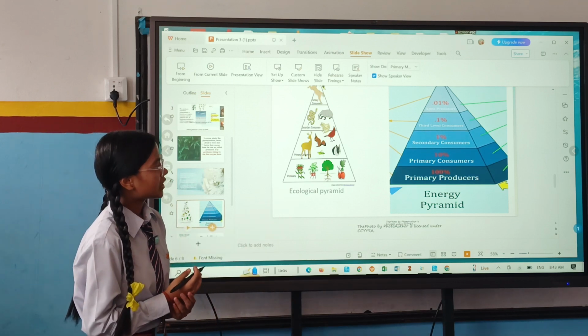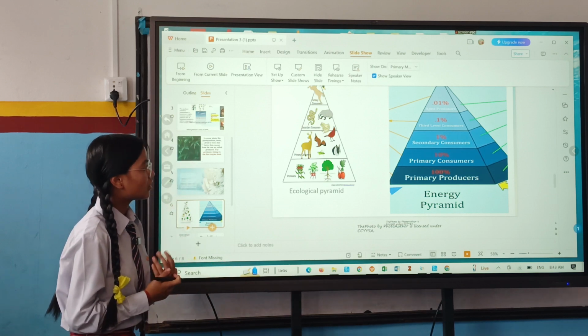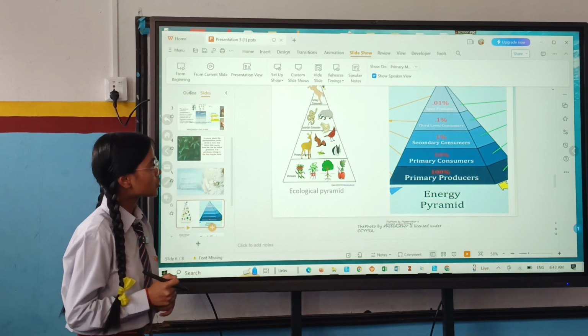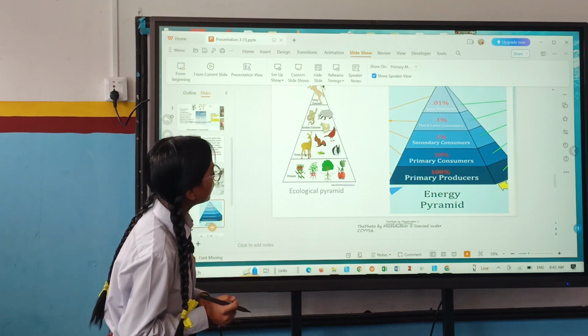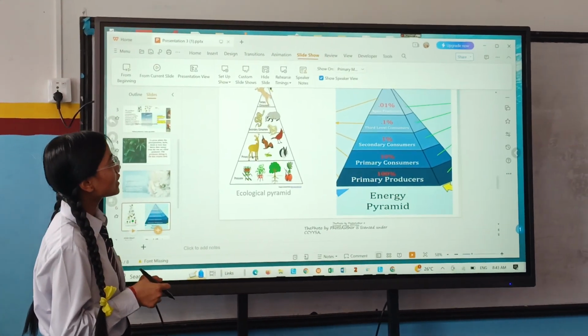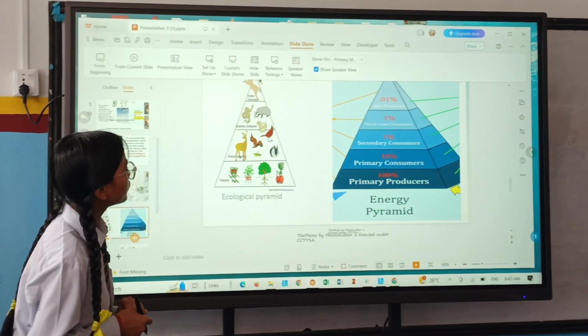And in this energy pyramid we can see that 100% of energy is given by primary producers, 10% by primary consumers, 1% by secondary consumers, 0.1% by third level consumers, and 0.01% by apex predators.